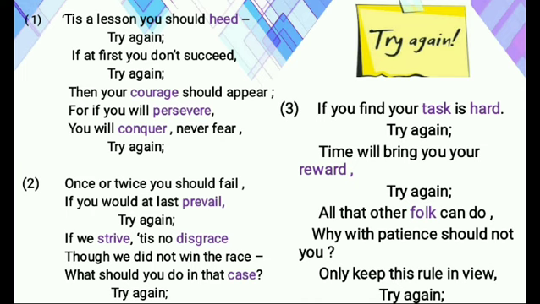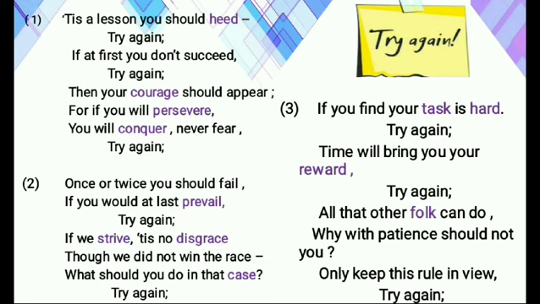'Tis a lesson you should heed: try again. If at first you do not succeed, try again. Then your courage should appear, for if you will persevere, you will conquer, never fear, try again. Once or twice you should fail, if you would at last prevail, try again. If we strive, 'tis no disgrace, though we did not win the race. What should you do in that case?